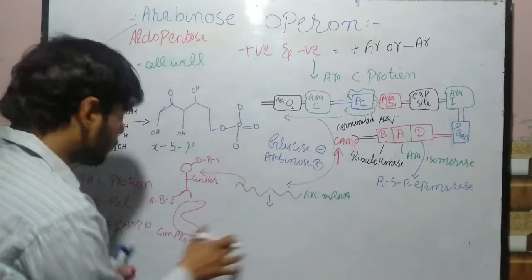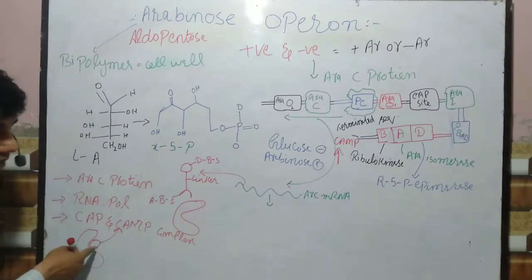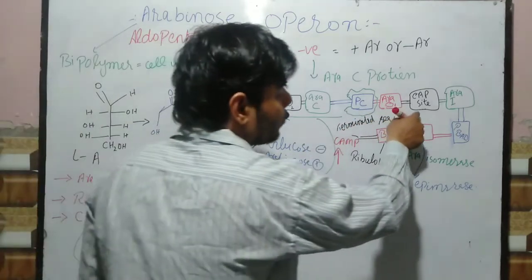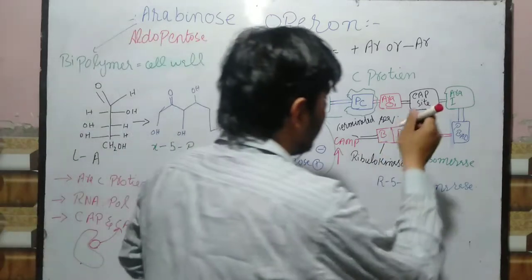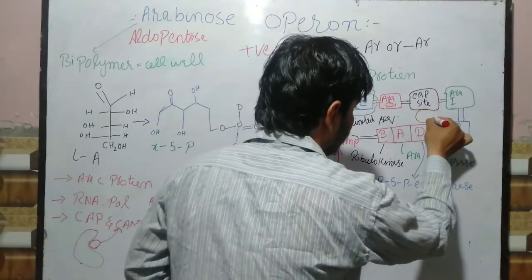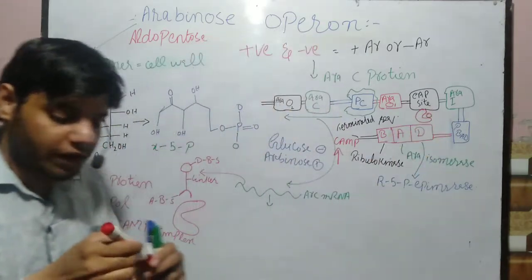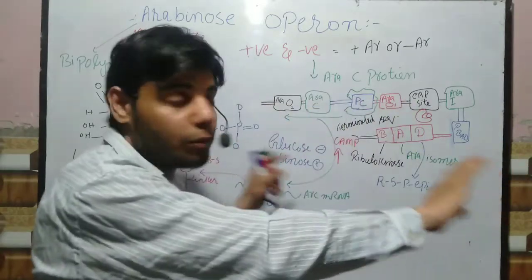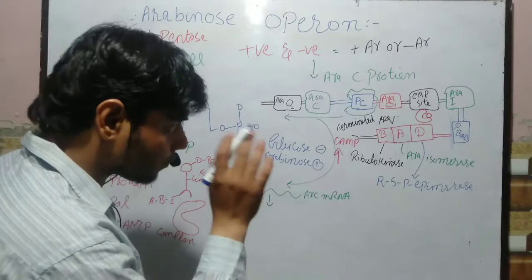If it gets high, it will bind to this and we get the cAMP-CAP complex, as you can see. This CAP complex will bind to this CAP site. So let's suppose at that point we have the CAP complex bound. After that what happened? Remember guys, this DNA is in a linear form, not in a bending form. Okay, now after that what happened?